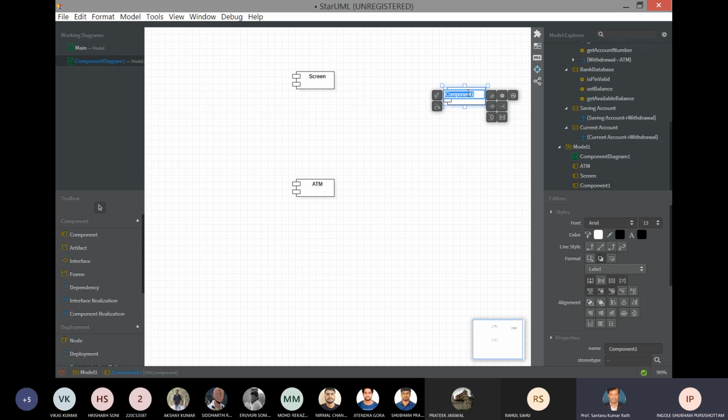I will take a third component. So again, you have to find out what will be the components, which are the components you will require.